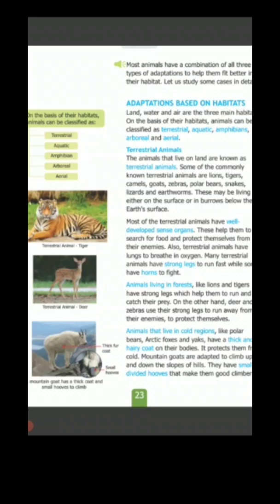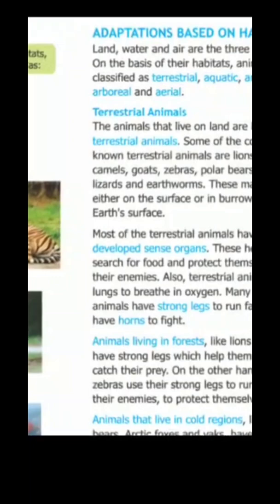Children, based on the habitat, animals can be grouped as terrestrial animals, aquatic animals, amphibians, arboreal and aerial animals. First of all, we will discuss terrestrial animals.